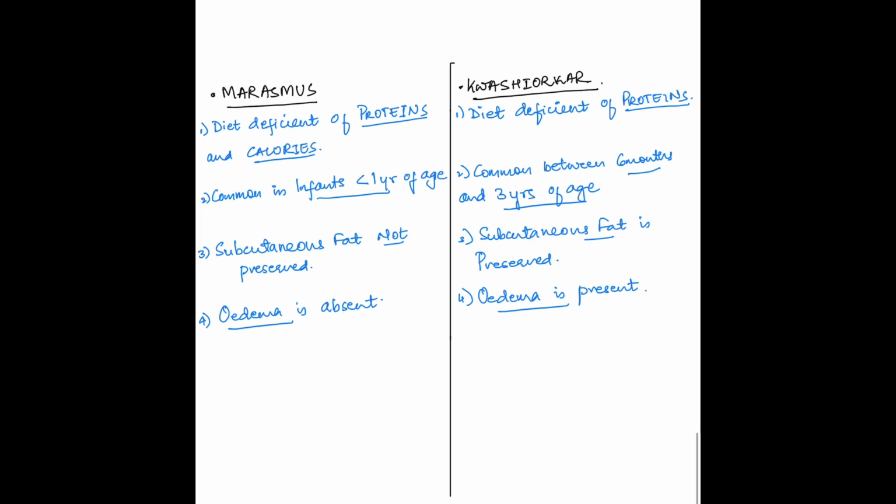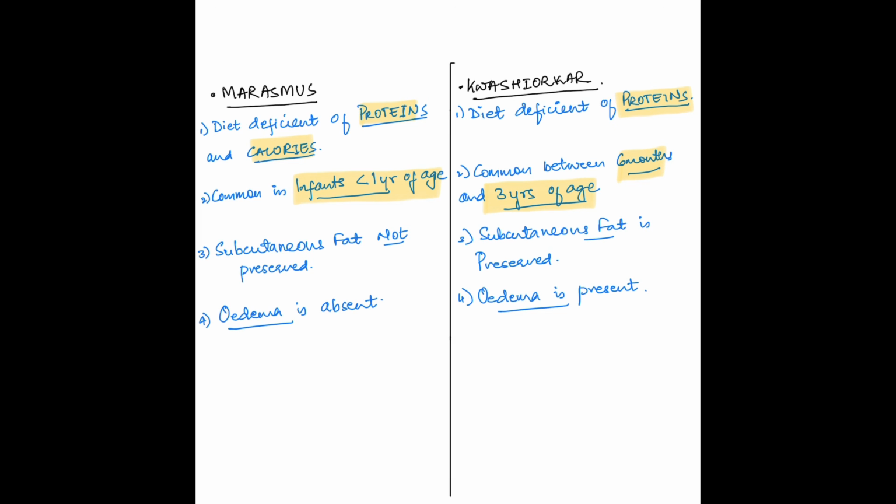And this is an image of a child suffering from kwashiorkor. He also has thin hands and legs, but there is some fat under the skin and there is swelling of the abdomen. So in marasmus, there is deficiency of proteins and calories, and in kwashiorkor, there is deficiency of proteins. Marasmus is common in infants younger than 1 year of age. Kwashiorkor is common in children between 6 months to 3 years of age.